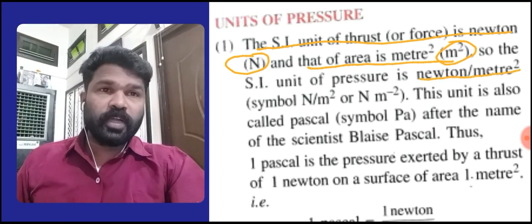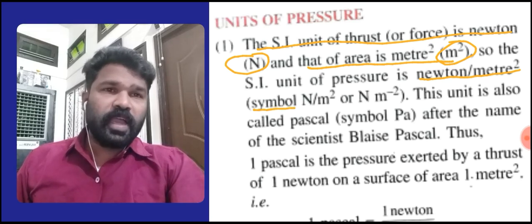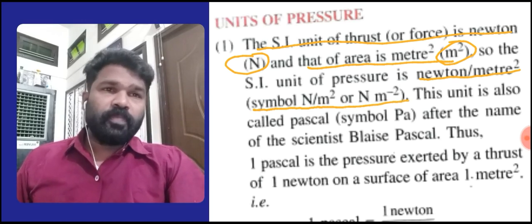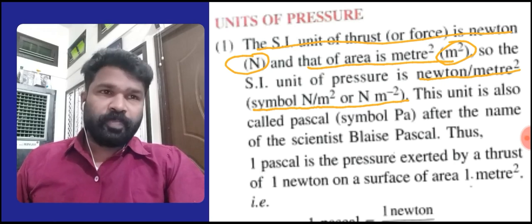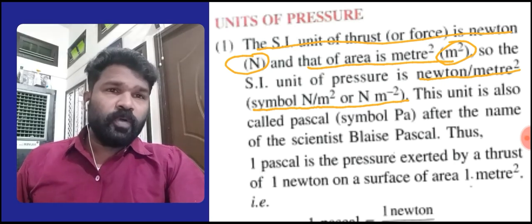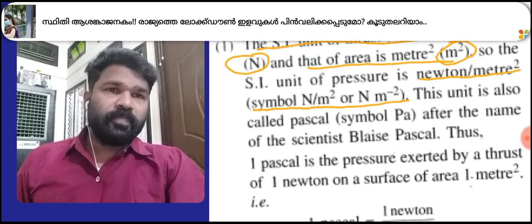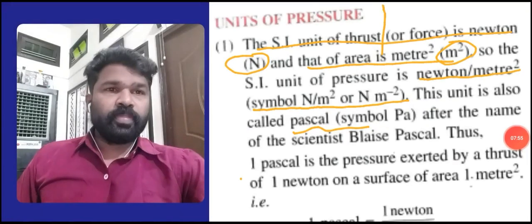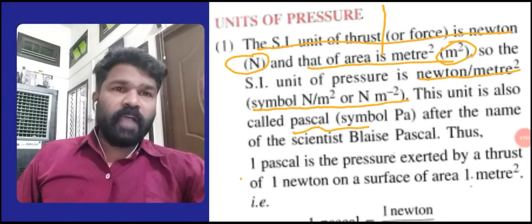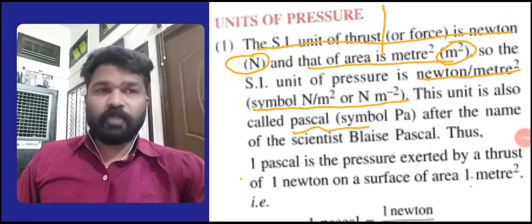We can write this as N/m² or Newton per meter square. This unit is also called Pascal. Okay, students, this name is given after the name of the scientist Blaise Pascal.